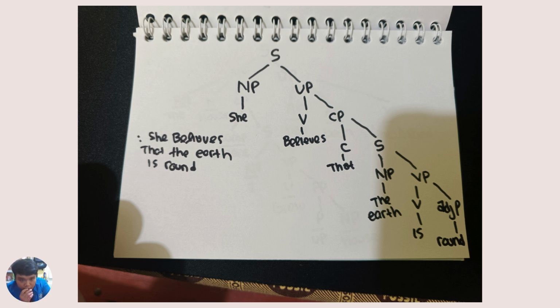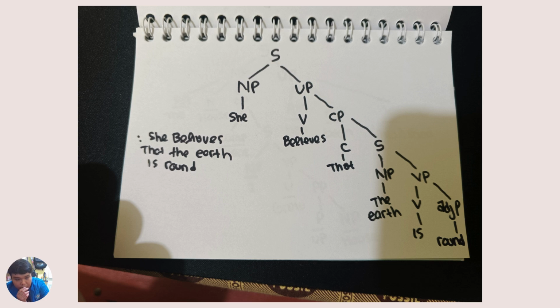She believes that the earth is round. We're going to go down into noun phrase and verb phrase. The noun phrase, there's a word she as a noun phrase, and the verb phrase, you're going to go into verb and relative clause. The verb is believes. Relative clause, we're going to go into relative and S, and the relative is that.